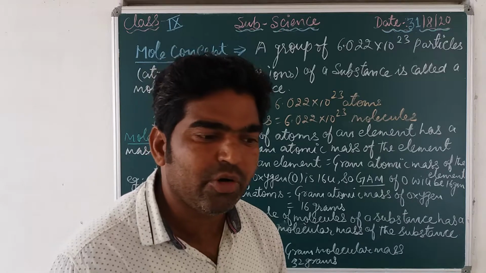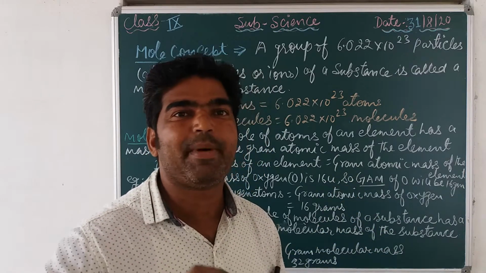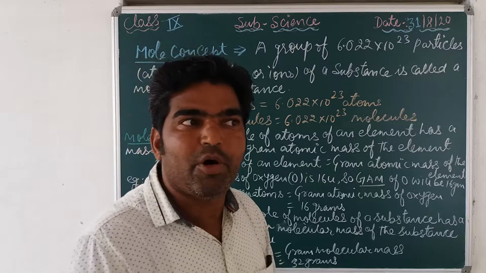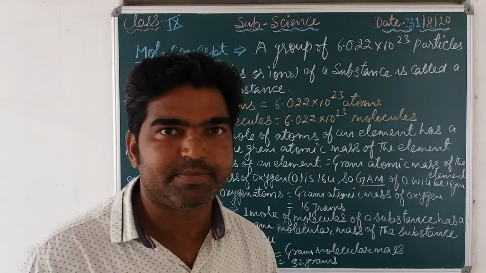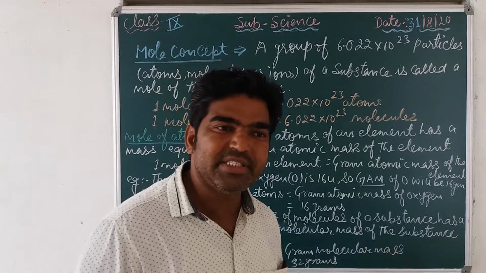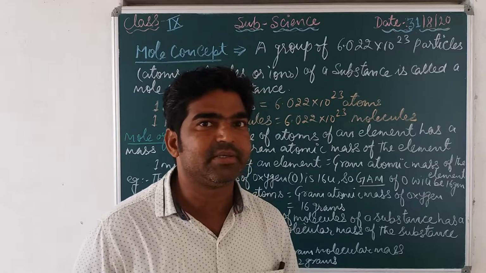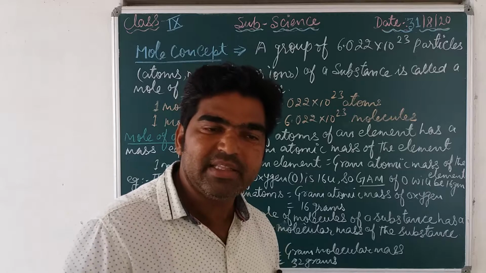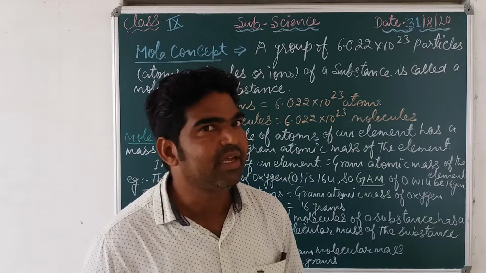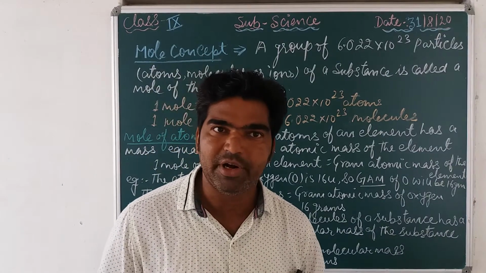So this mole concept is about what? It's about a pure number. It's a group of a particular number of any substance. This number was experimentally proved by scientists, and they gave a particular fixed number, which is known as the Avogadro number.